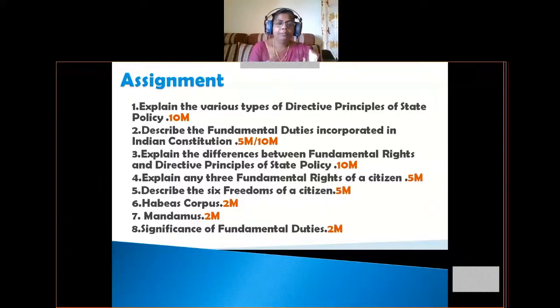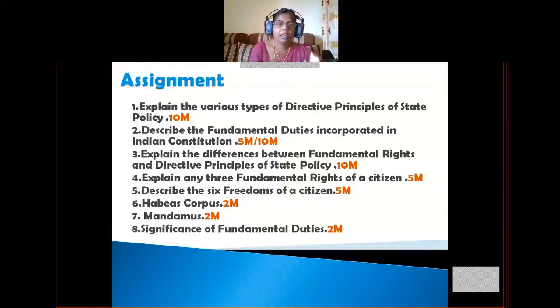Next, fifth question. Describe the 6 freedoms of a citizen. So fifth question was, describe the 6 freedoms of a citizen. So in this question, you have to write 6 freedoms which are mentioned in right to freedom. That means second fundamental right, Article 19 says about these 6 freedoms. So you have to write those 6 freedoms for that question.